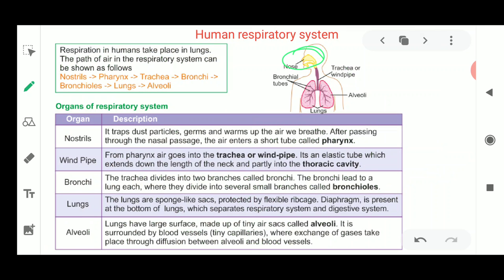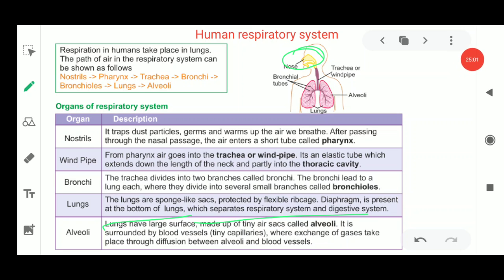Now the diaphragm is a structure which is membranous in nature, present at the bottom of the lungs, which separates your respiratory system and the digestive system. After this the digestive system starts, so this diaphragm separates these two systems for their good functioning.